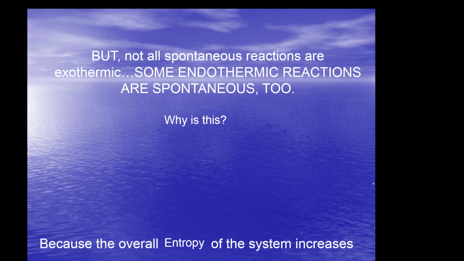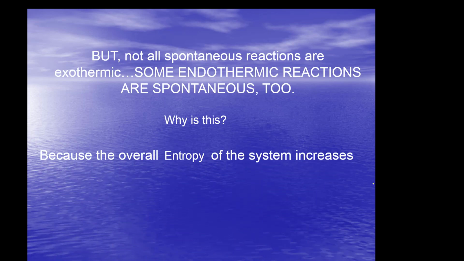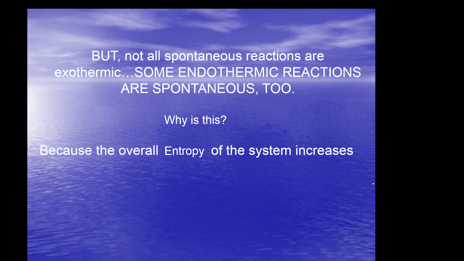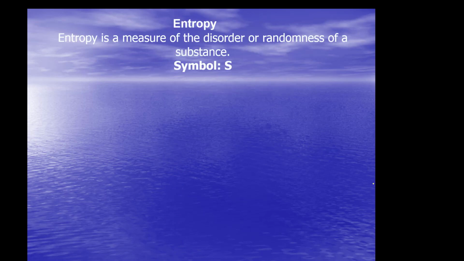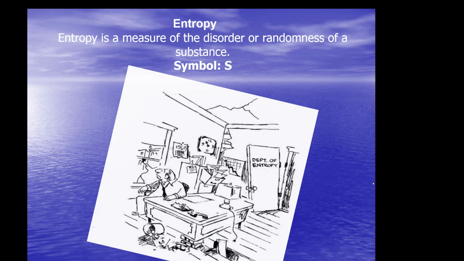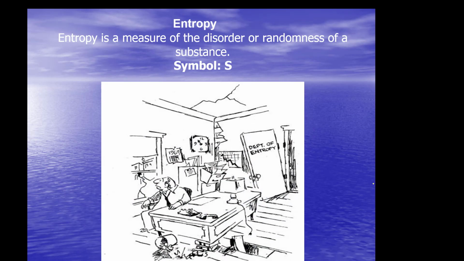Why? This is where we have to introduce entropy. If the overall entropy of the system increases, even though it's endothermic, it could be spontaneous. Let's see where entropy is going to drop in. Entropy is a measure of randomness of a substance. Its symbol is S.